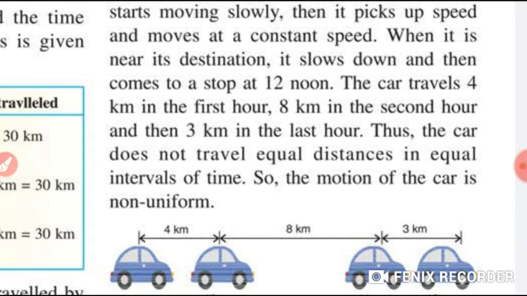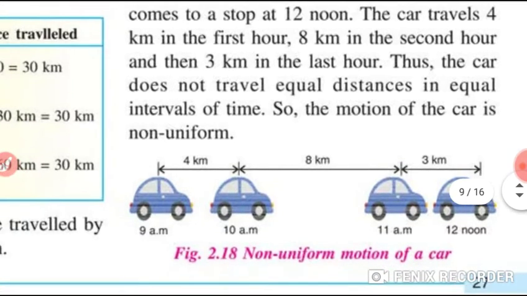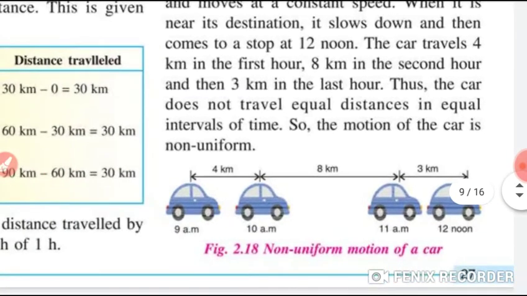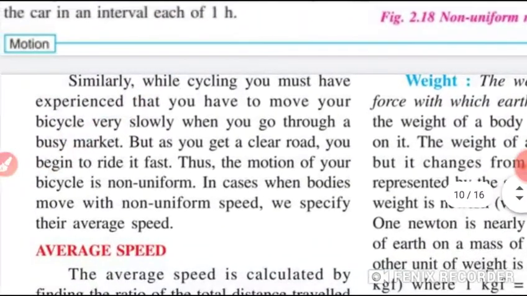The car travels 4 kilometers in the first hour, 8 kilometers in the second hour, and 3 kilometers in the last hour. Thus the car does not travel equal distances in equal intervals of time. So the motion of the car is non-uniform.